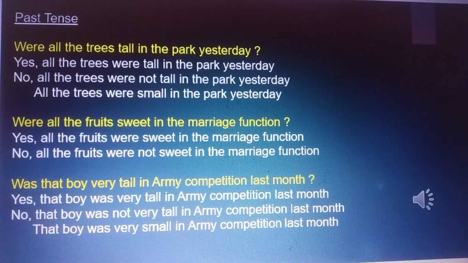Were all the fruits sweet in the marriage function? Yes, all the fruits were sweet in the marriage function. No, all the fruits were not sweet in the marriage function.